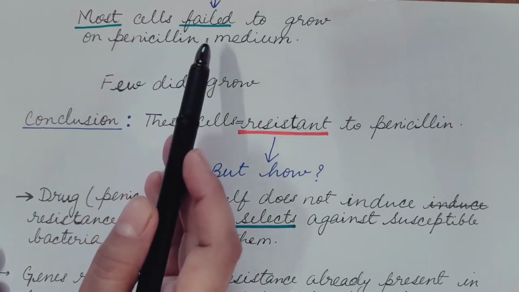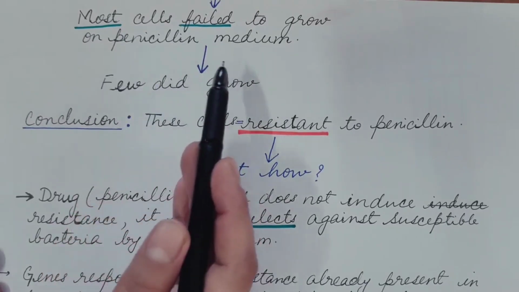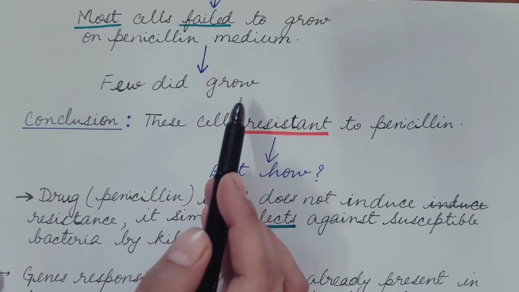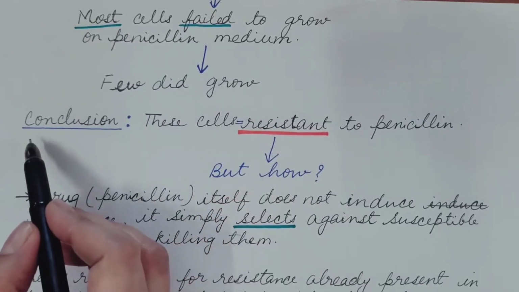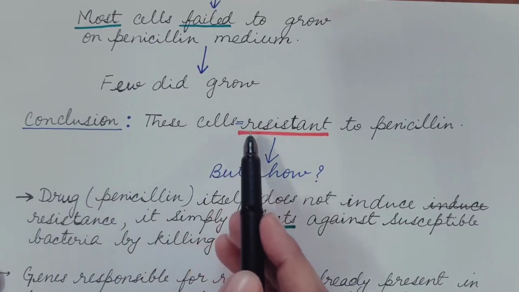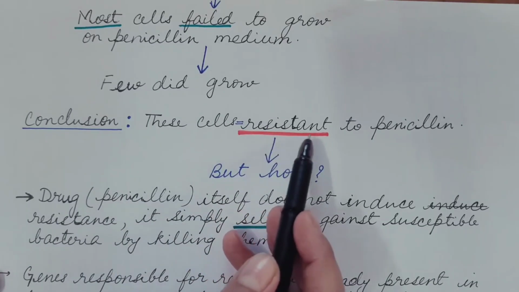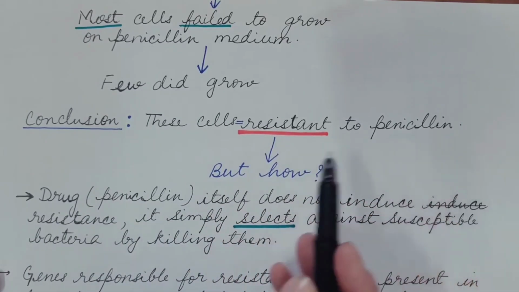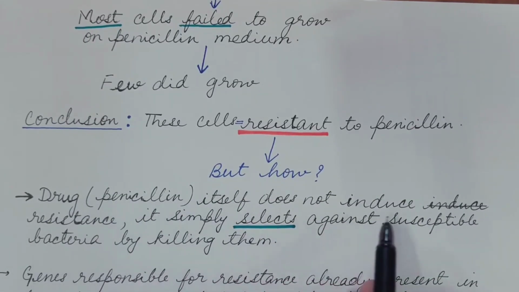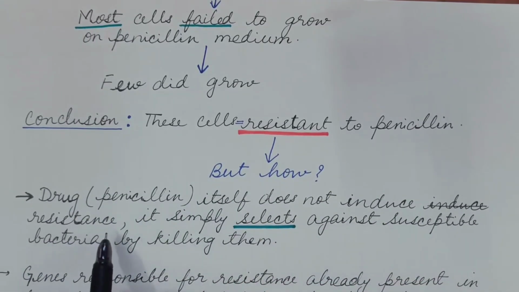Most cells failed to grow on the penicillin medium, but a few were able to grow. So it was concluded that these cells which are able to grow on penicillin medium are resistant to penicillin. But how? The drug penicillin itself does not induce resistance.